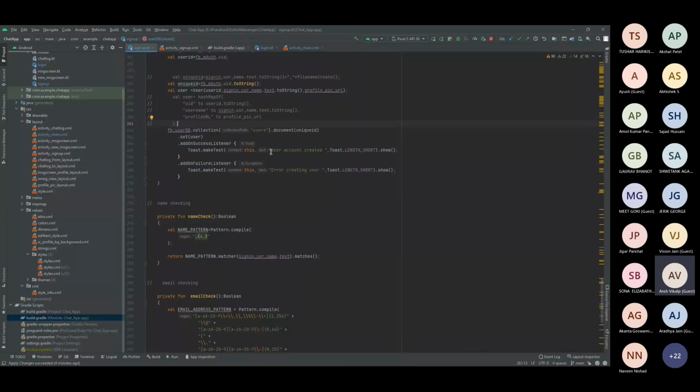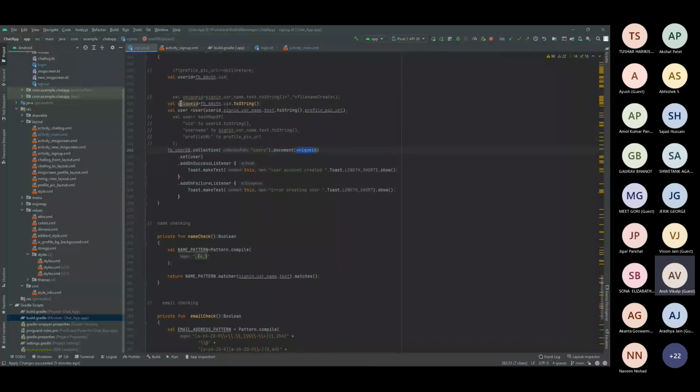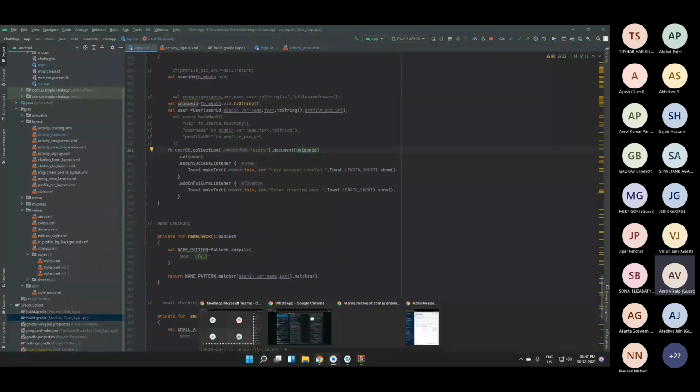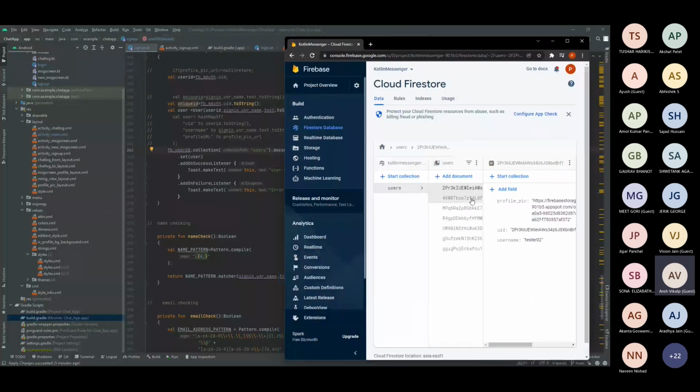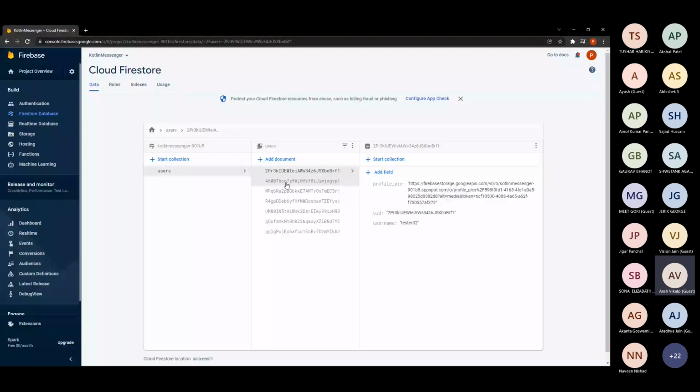In order to do that, we have the function dot document. In the dot document, you have to mention the unique ID. The unique ID, as I mentioned here, is the UID, the random UID which we got. So dot document UID, what this function will basically do is create this particular field. Here you can see under users, inside we have documents. So this random UID will be created.